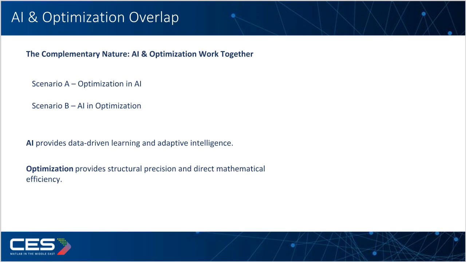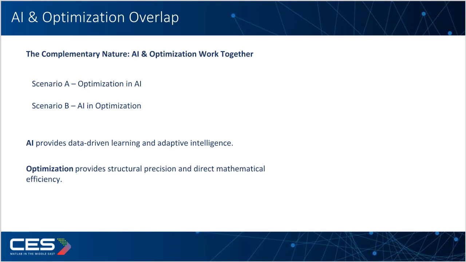Scenario B. AI in optimization. Optimization requires clear mathematical equations, but real-world problems can be too complex to model cleanly. In these chaotic situations, AI steps in as a surrogate model or smart heuristic. AI predicts shortcuts, allowing optimization tools to solve highly complex problems. So AI and optimization complement each other rather than compete.